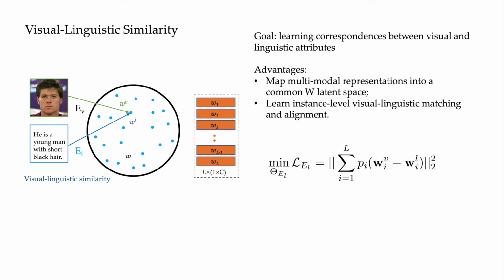Given a real image and its descriptions, we encode them into the W space by using the previously trained image encoder and a text encoder. The obtained latent code is the concatenation of L different C-dimensional W vectors, one for each input layer of StyleGAN. The multimodal alignment can be trained with the objective function. This module achieves instance-level alignment, that is to say, learning correspondences between visual and linguistic attributes, by leveraging the disentangleability of StyleGAN.